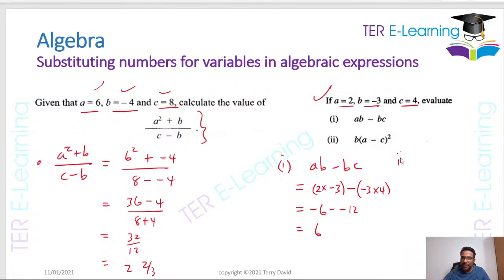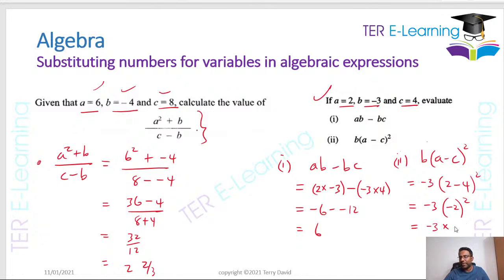And then the last part, part 2, you want to work out B, open brackets, A minus C, squared. So B in this case is minus 3, and A minus C will be 2 minus 4 all squared. So this is minus 3 multiplied by 2 minus 4 gives me minus 2, and I'm going to square this, right? So that is the same as saying minus 3 multiplied by minus 2 squared, which is going to give me 4, and then minus 3 by 4 will give me minus 12.